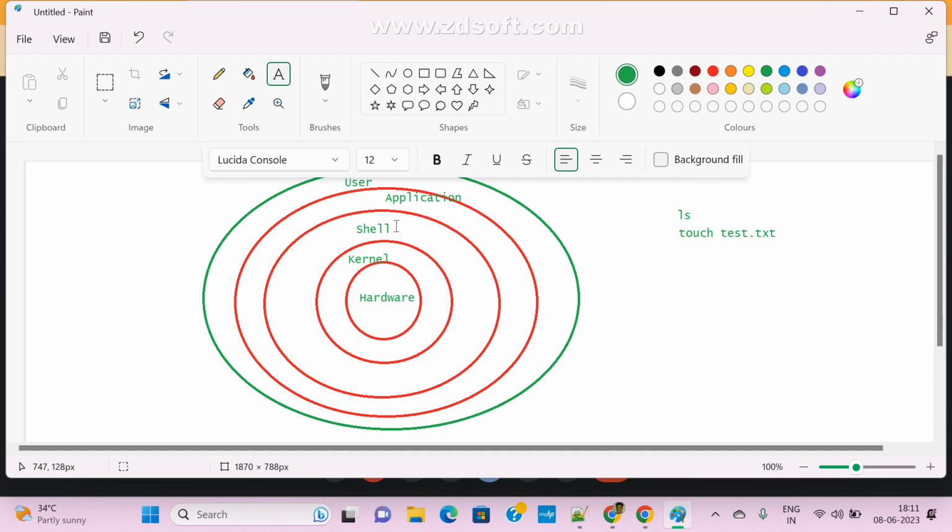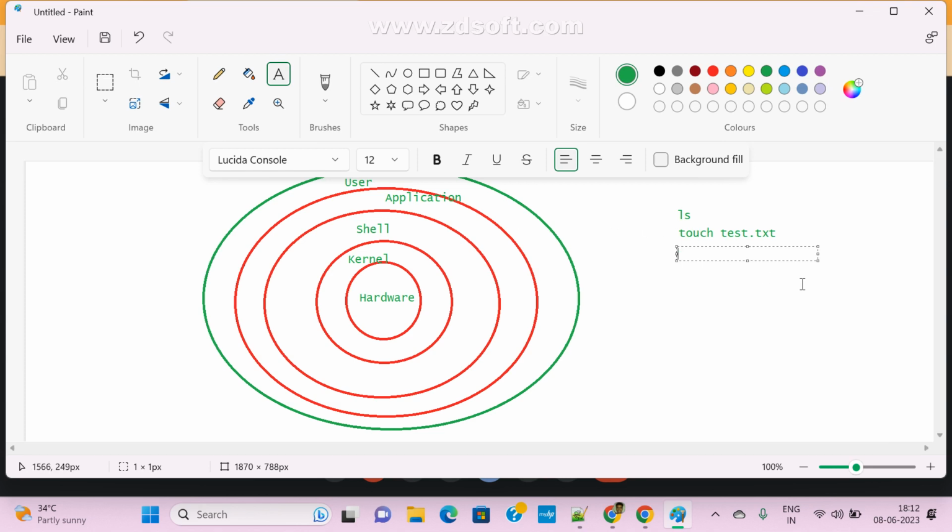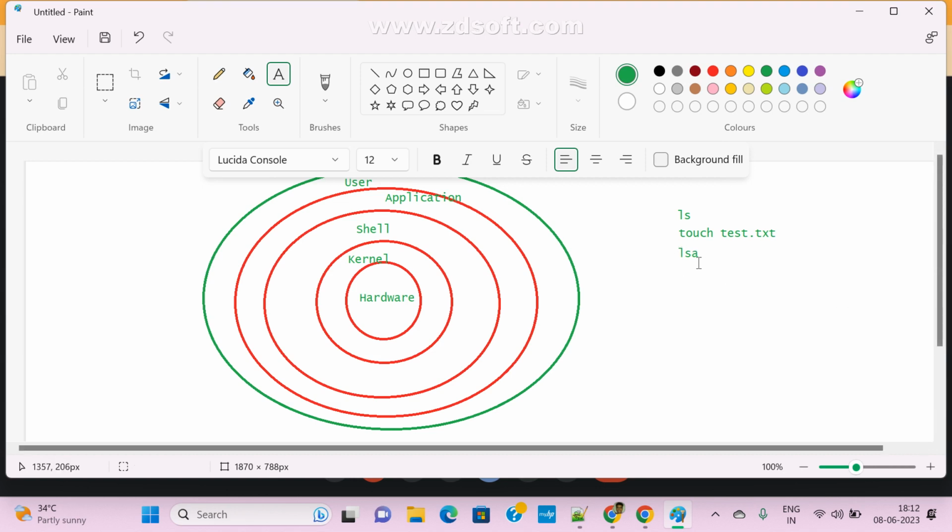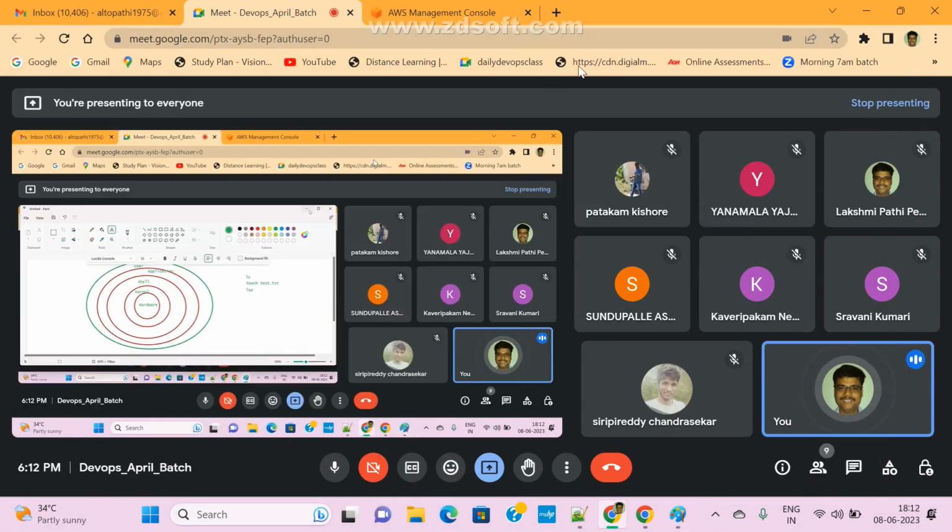And this shell is a mediator between your user and kernel. These are some basic points only. Shell will check: suppose I type a command, what will the shell do? If you pass a wrong command, for example lsa, this is a wrong command, right? Only the shell checks whether this command is valid or not.